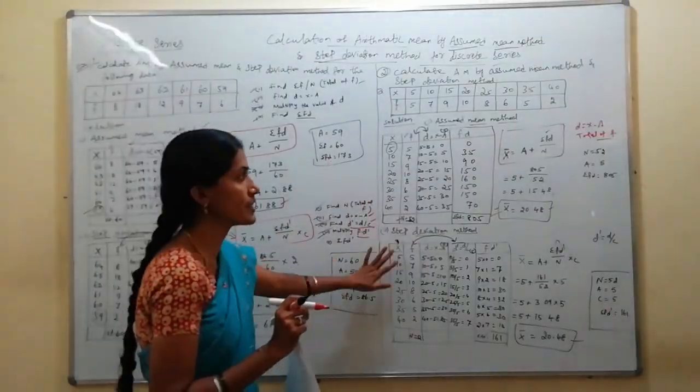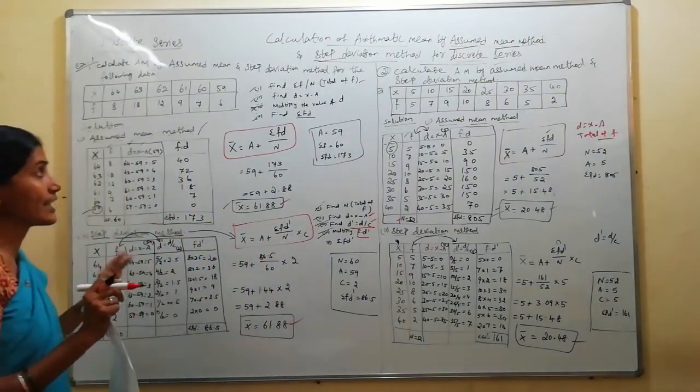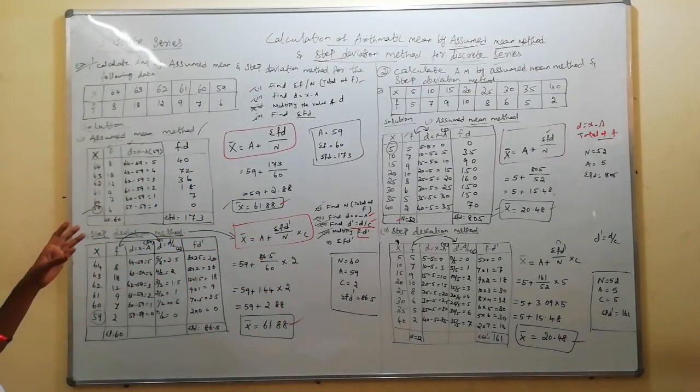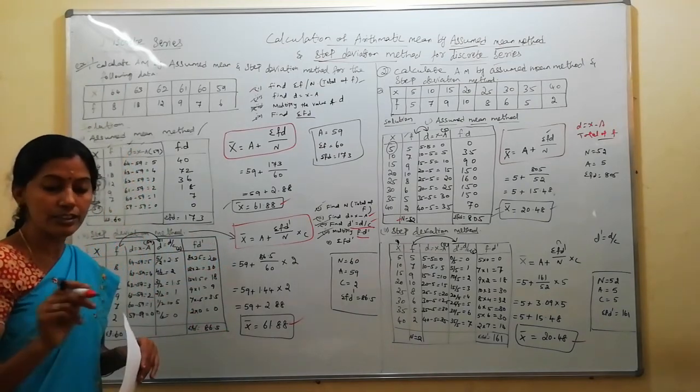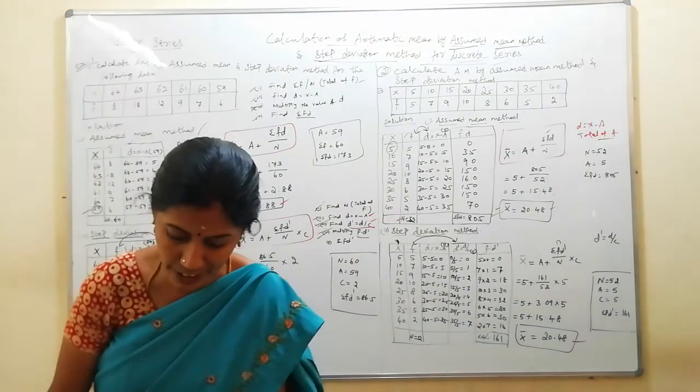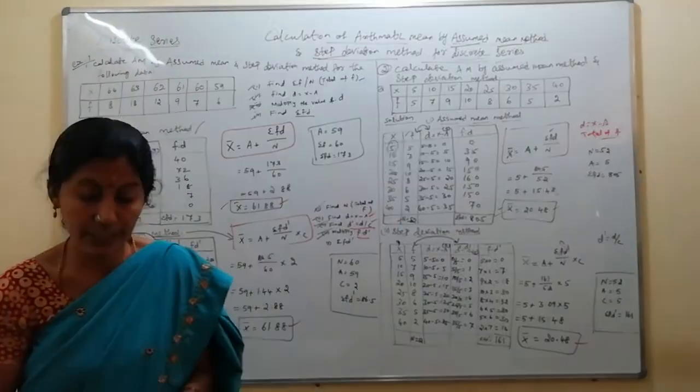Okay. So these are the procedures of solving the discrete series: finding the arithmetic mean by the step deviation and assumed mean method for grouped data, which is discrete variables with frequency.